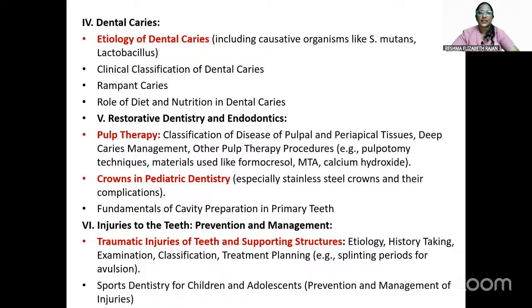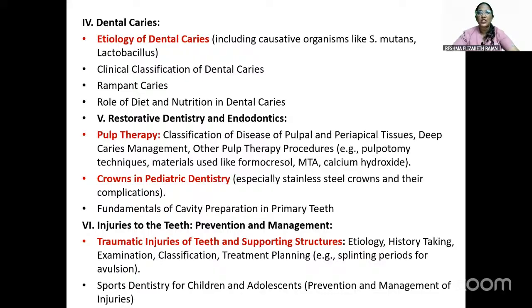Next is the dental caries chapter, in which etiology of dental caries, clinical classification of dental caries, rampant caries, role of diet and nutrition in dental caries, all we have to cover. Then restorative dentistry and endodontics, another important topic to be focused on. In that, pulp therapy, the classification of disease of pulp and periapical tissues, deep caries management, other pulp therapy procedures, especially pulpotomy, its classification, the materials like formocresol, MTA, calcium hydroxide, etc., and crowns in pediatric dentistry. Mainly stainless steel crowns and their complications, fundamentals of cavity preparation in primary teeth.